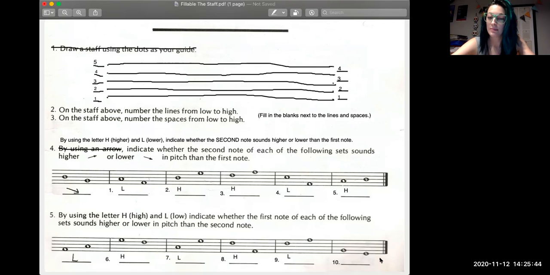Then the last one is number 10. You can see that the first note is on line number 2, and the second note is on line number 1. That means the first note is going to sound higher than the second note. So we're going to put an H for number 10.